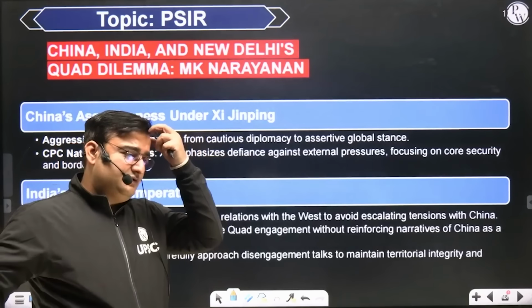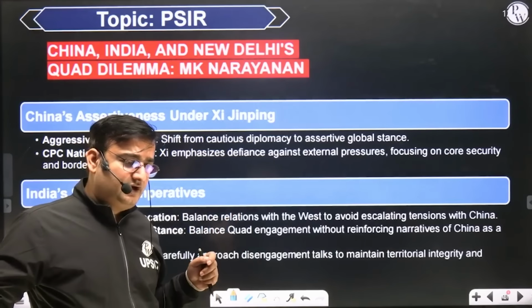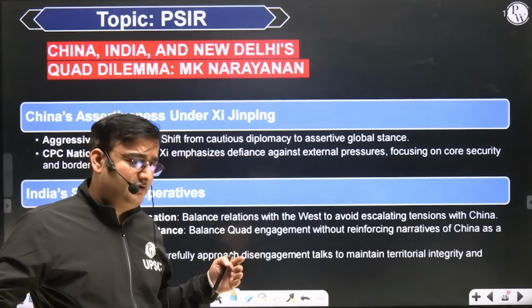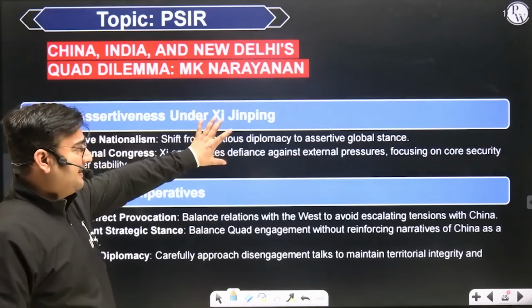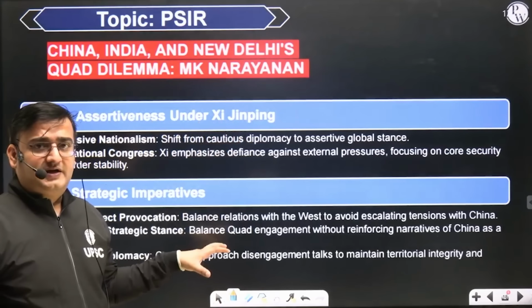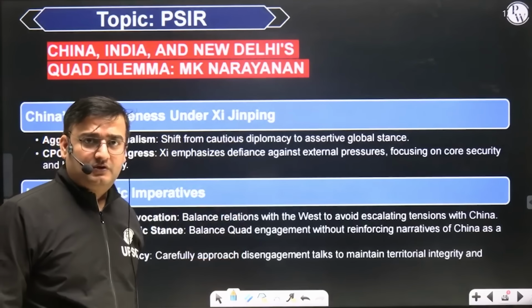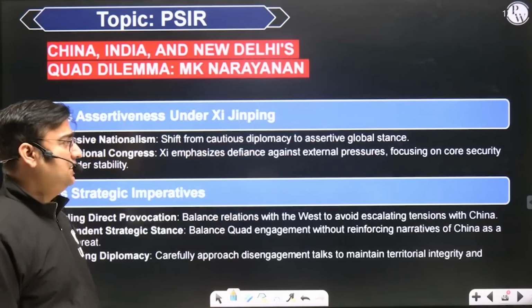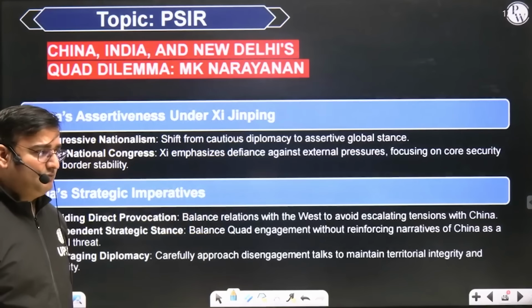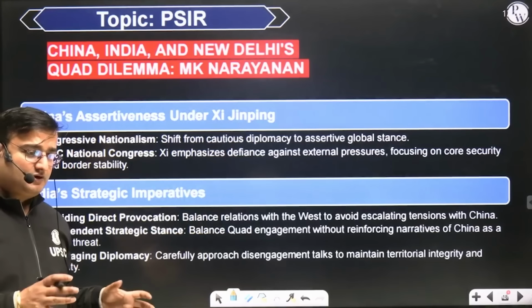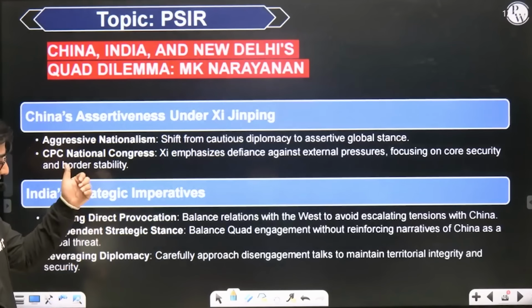a very long and disputed boundary with China. In fact, you would be surprised to know that we share a boundary of 3,400 kilometers, approximately 3,388 kilometers, with China. And this entire boundary is disputed. So any open campaign for containment of China is likely to open a Pandora's box, a can of worms for India. वो हिंदुस्तान के लिए बहुत ही challenging situation होगी. Therefore, India needs to balance its ties with both America and Quad member countries for containment of China as well as China. So, India's strategic imperative is avoiding direct provocation.